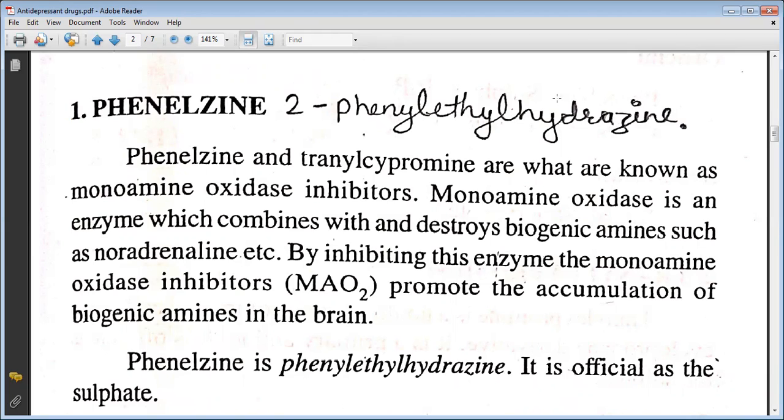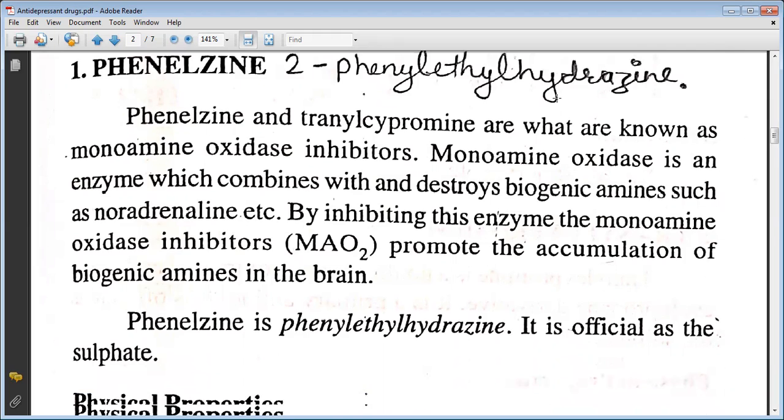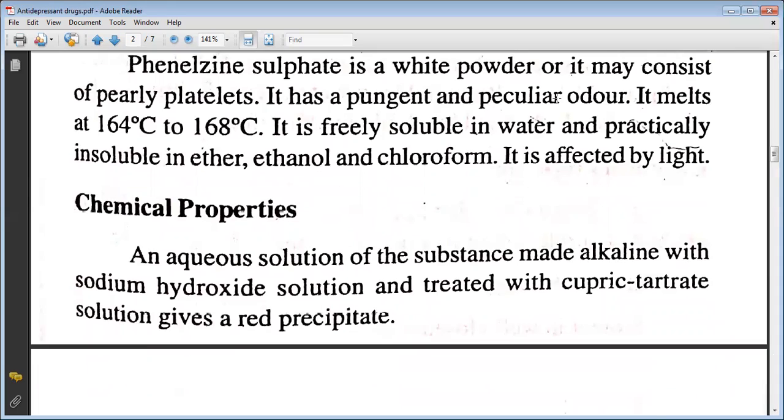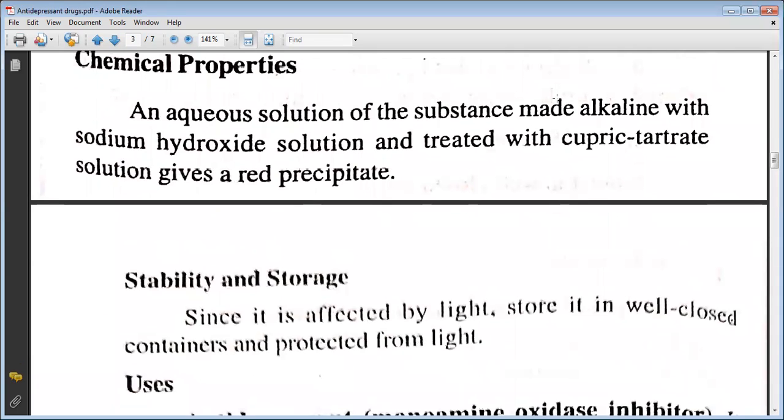Phenelzine is phenyl ethyl hydrazine. It is official as sulfate. It is a white powder or it may consist of pearly platelets. It has a pungent and peculiar odor. It melts at 164 to 168 degrees Celsius. It is freely soluble in water and practically insoluble in ether, ethanol, chloroform. It is affected by light. An aqueous solution of the substance made alkaline with sodium hydroxide solution and treated with cupric tartrate solution gives a red precipitate. Since it is affected by light, store it in a well-closed container and protect it from light.